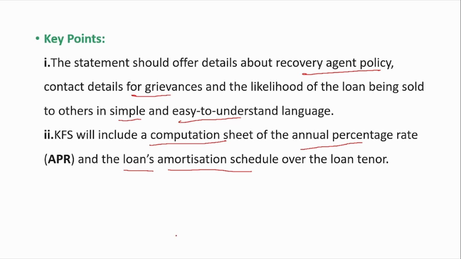Now, what is the amortization schedule? Say if a customer has taken a loan for 10 years, then he has to pay 120 EMIs, equated monthly installments. This EMI will have two parts. One is the principal part and the other is the interest part. In the initial time of the loan, the interest part will be more, say around 70 to 80%, and the principal part will be less, say around 20%. So suppose you pay 10,000 rupees of EMI every month, then 8,000 or 7,000 will go to the interest and the remaining 2,000 or 3,000 will go to the principal part. So this amortization schedule should be given to the customer.